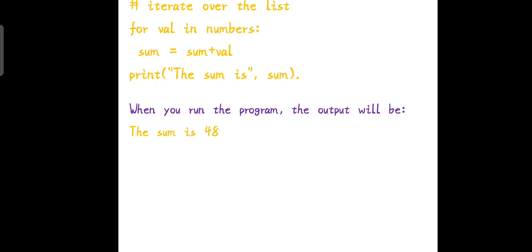Iterate over the list: for val in numbers, sum equal to sum plus val. Print the sum is sum. When we run the program, the output will be: the sum is 48.